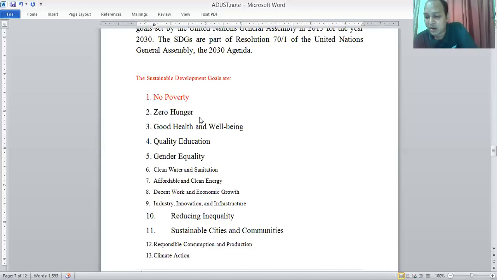Okay. Second point is by 2030, end preventable deaths of newborns and children under 5. So prevent newborn baby death. Another point is to reduce by one third premature mortality from non-communicable diseases through prevention and treatment, and promote maternal health and well-being. Another point is by 2030, substantially reduce the number of deaths and illnesses from hazardous chemicals and air, water and soil pollution and contamination.